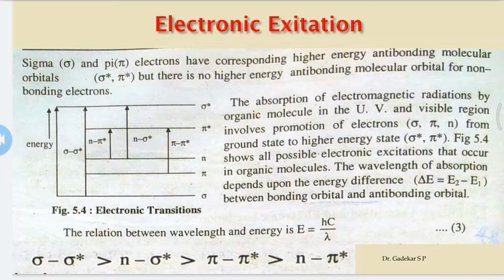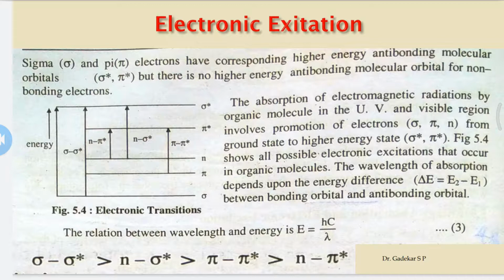If a sigma-type bond absorbs energy and is excited, then a transition occurs from sigma to sigma star.